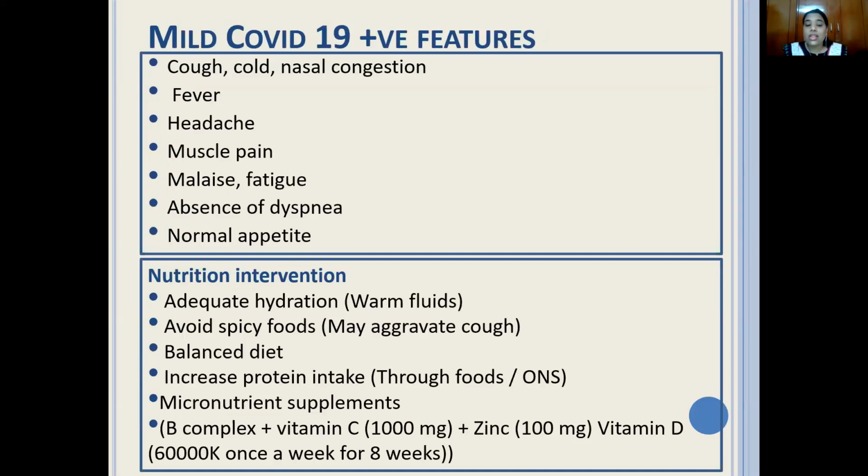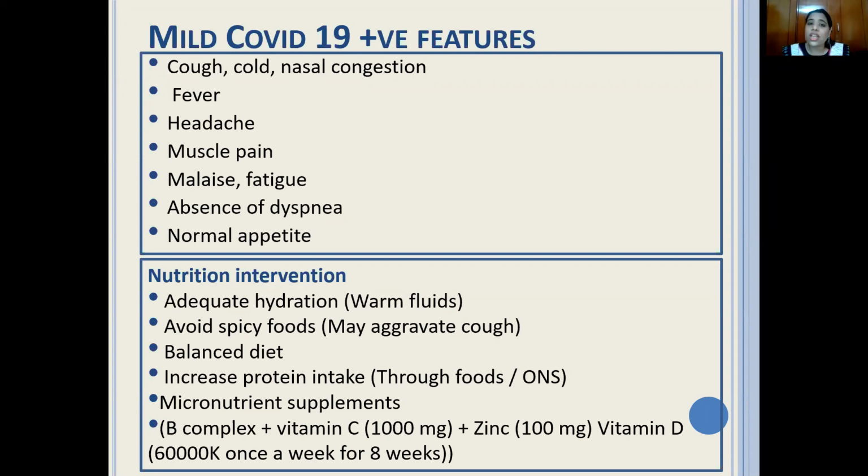Certainly increase the protein intake, which can be either through foods by increasing the protein content of the food that you give to the patients, or by prescribing oral nutrition supplementation in those who are not able to meet their requirement through food. Micronutrient supplementations could be B complex, vitamin C around 1 gram per day, zinc around 100 milligram, and vitamin D 60,000 once a week for 8 weeks. So this is how you treat patients with mild COVID.